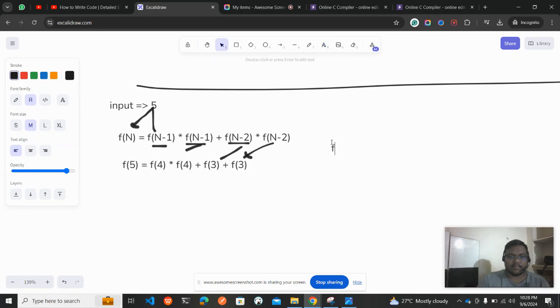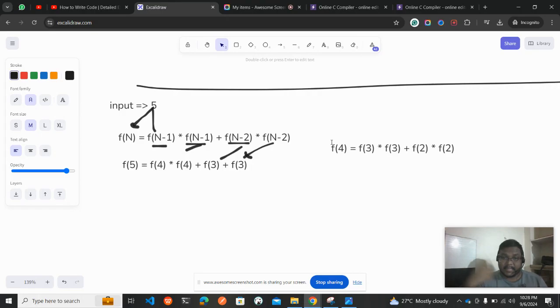f of 4: the same formula we will be using again. f of 4 is equal to f of 3 star f of 3 plus f of 2 star f of 2.